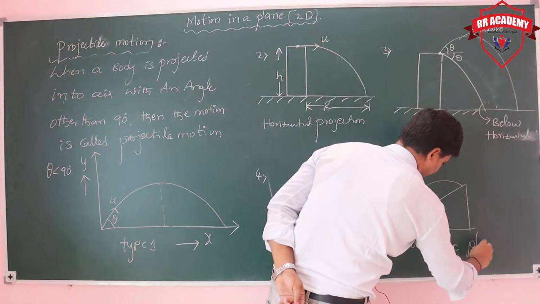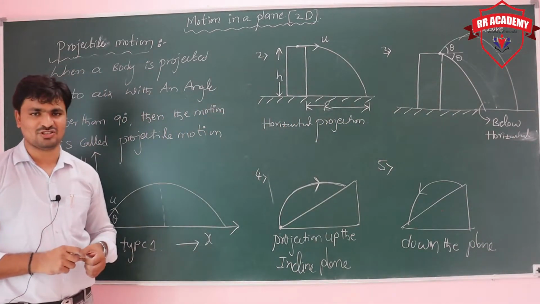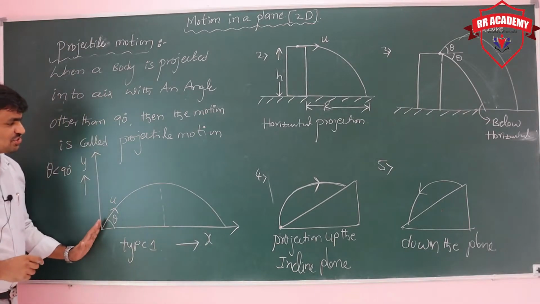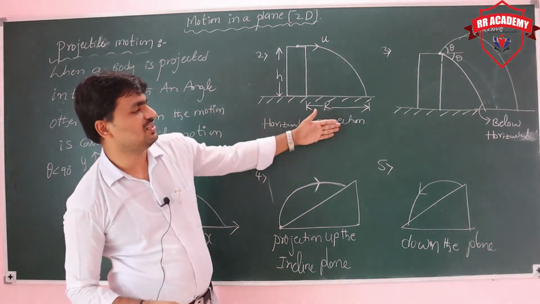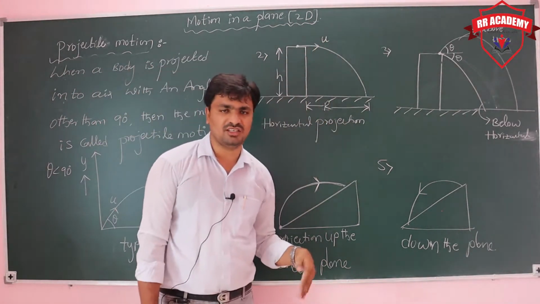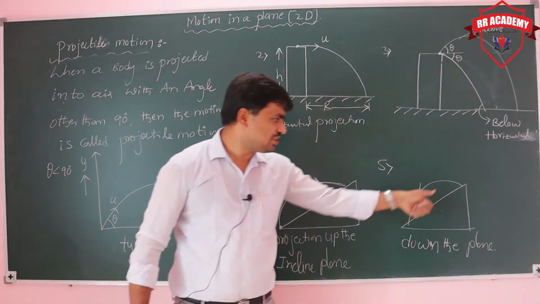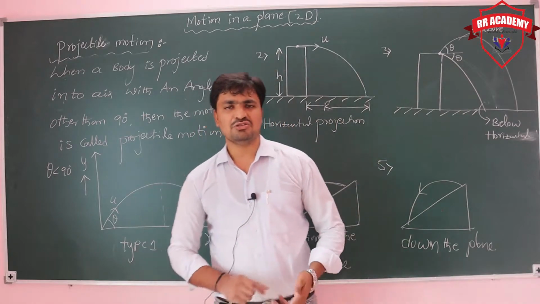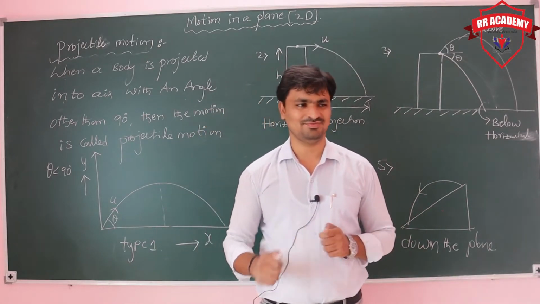So these are the total five types of projectile motion. One is projection from the ground. Next, horizontal projection. Next, above the horizontal and below the horizontal. Next, projection up the inclined plane and projection down the inclined plane. These are the total types of projectile motions.